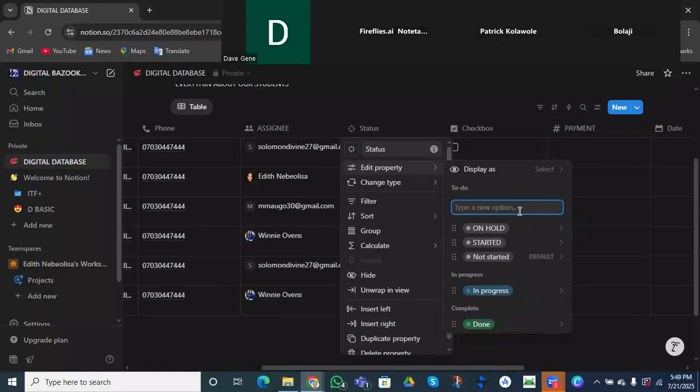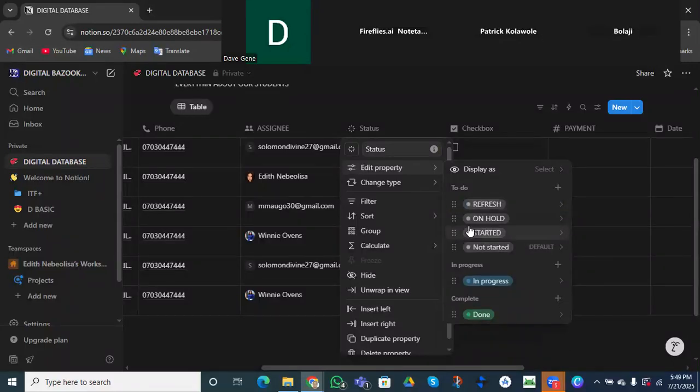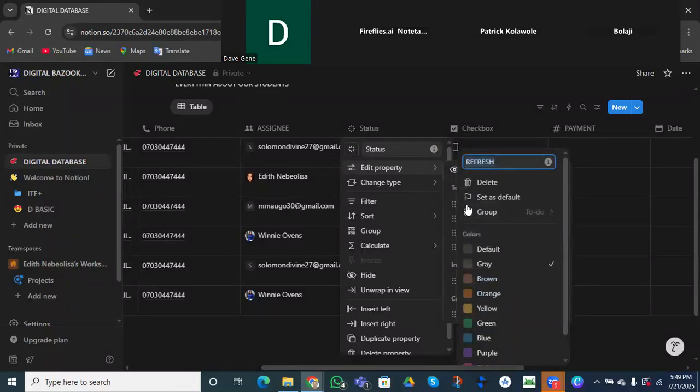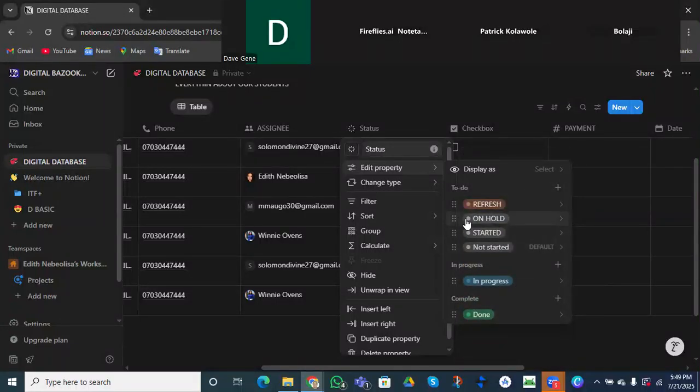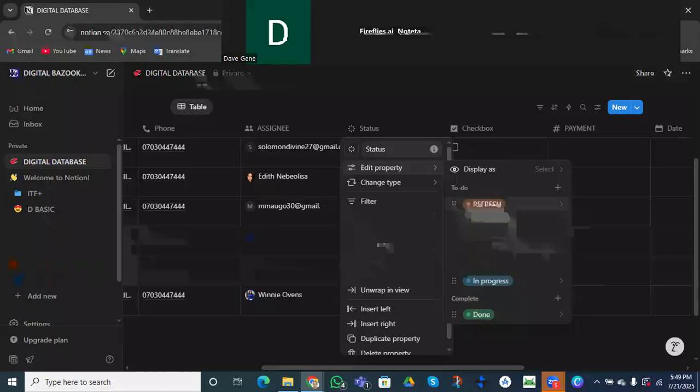She will not be available, right? On hold. Then we have done. That means refresh. She wants a refresh. So how do I know all this, my status? I can actually come to this place and start giving them colors to differentiate them. So when I give them colors, I will be able to differentiate them. So on hold, and this one, she wants a refresh.